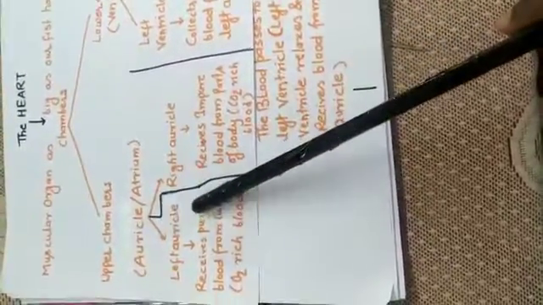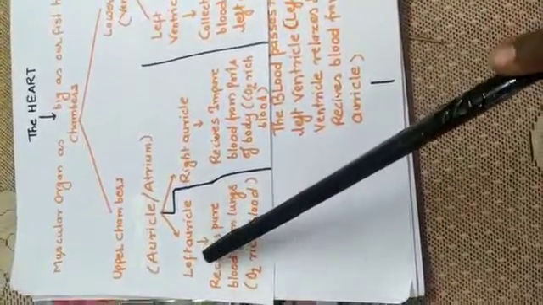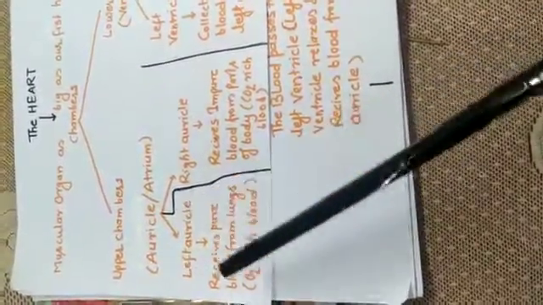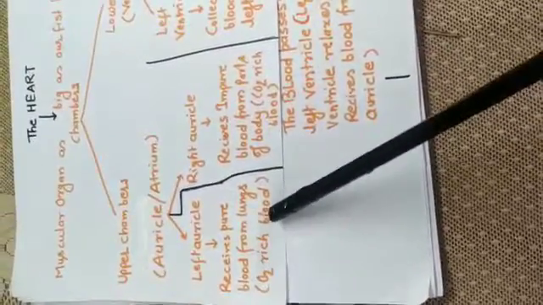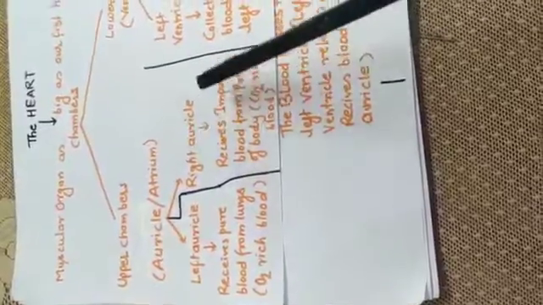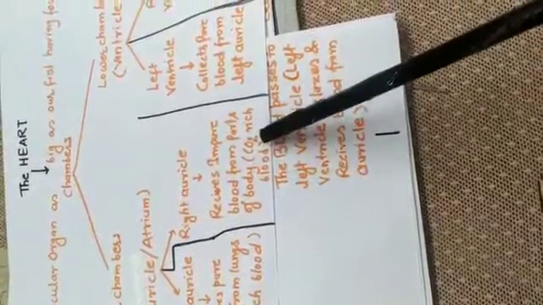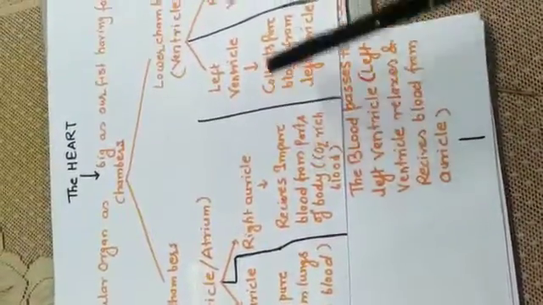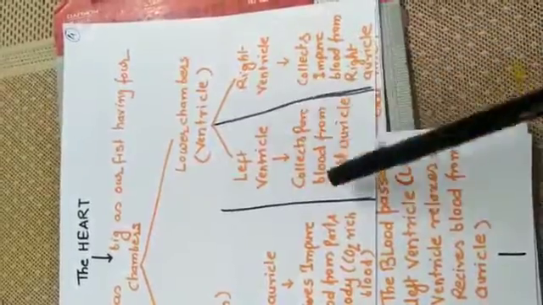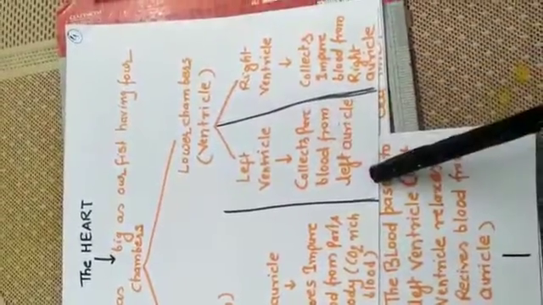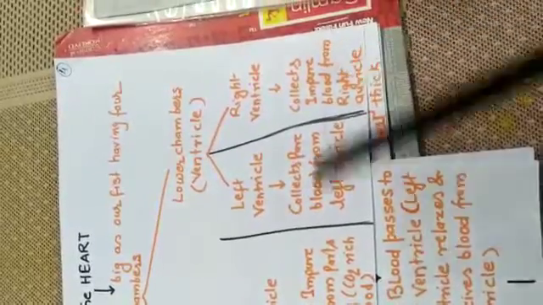So the upper 2 chambers: on the left side, it is called the left auricle, that receives pure blood from lungs, that is also called O2 rich blood, and the right auricle that receives impure blood from parts of the body, that is called CO2 rich blood. Now we have the left ventricle that collects pure blood from the left auricle, and the right ventricle that collects impure blood from the right auricle.